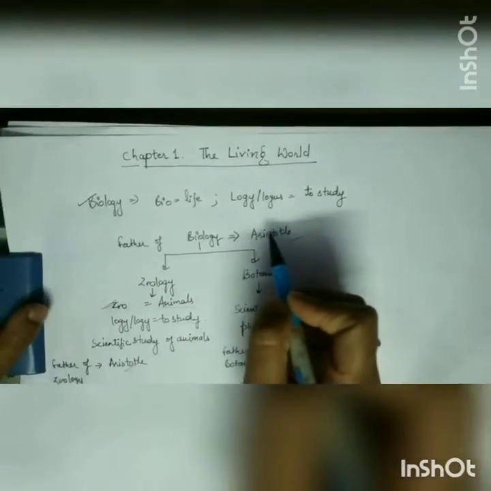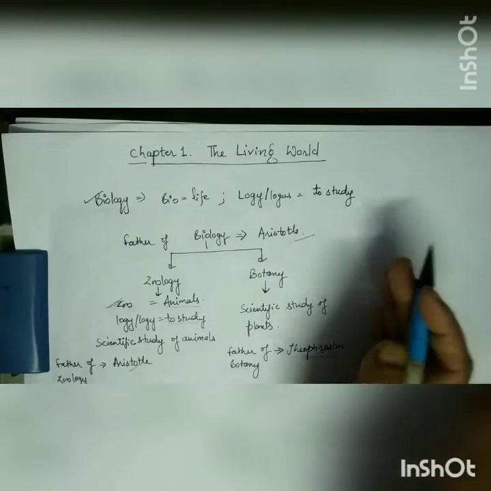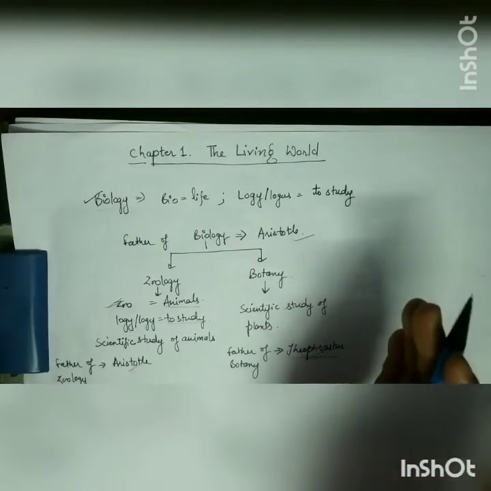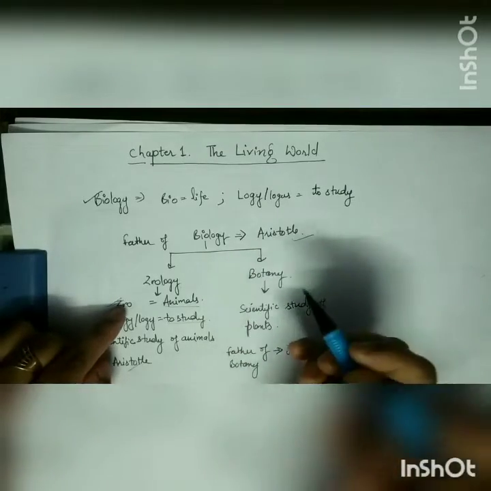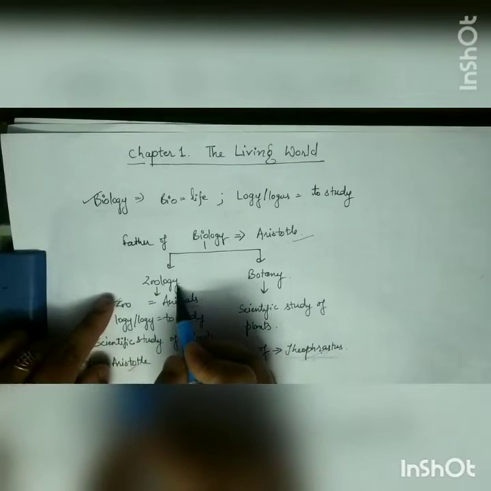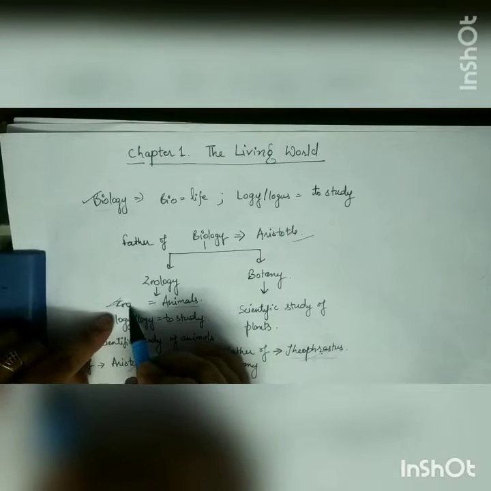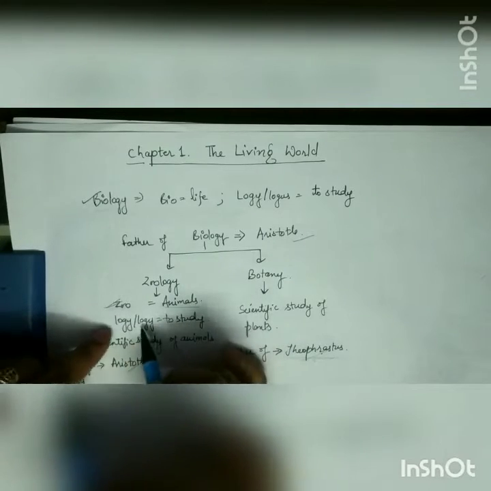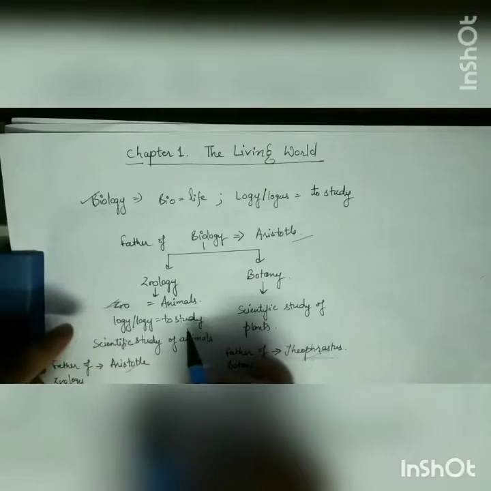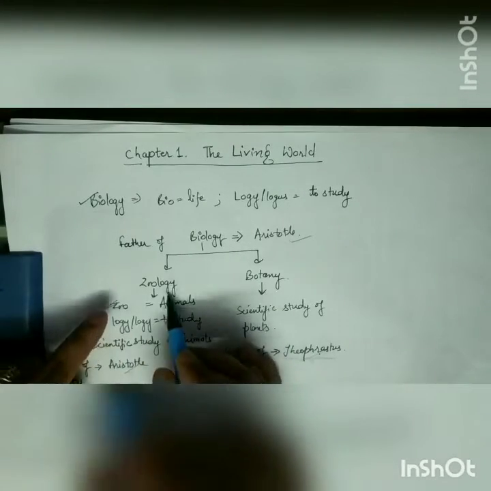Aristotle. Now, we know that biology has different areas. Out of these areas, we will study two major areas. What are they? Zoology and botany. Zoology comprises zoo and logi. Whenever we use the word zoo, it means we are relating to animals, and logi means to study. When we are doing a scientific study of animals, it comes under zoology.